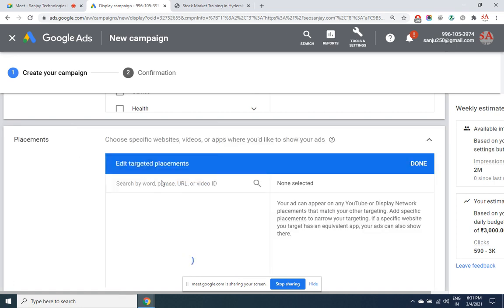Placements. Here I can type it. You may want to display ads in a particular YouTube channel, in particular apps, particular websites. I want to display ads only in moneycontrol.com.